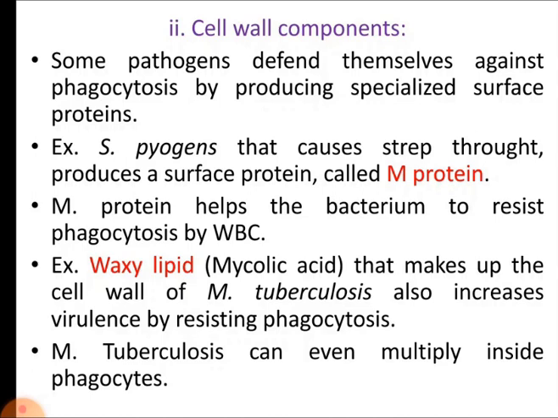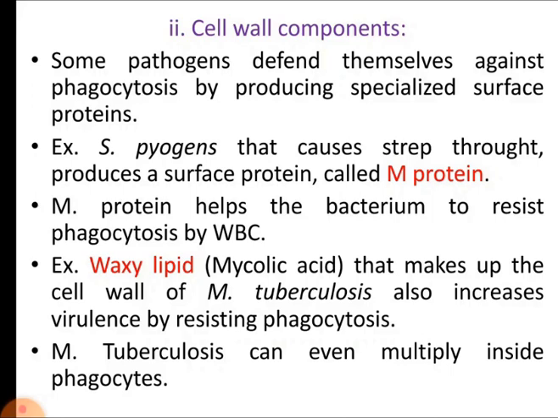We know that when we perform acid fast staining, it is very difficult for the stain to penetrate, that is the stain we use in acid fast staining, ZNCF, Ziehl-Neelsen carbol fuchsin. That penetration is difficult because of this mycolic acid, and it also acts as an important virulence factor that resists phagocytosis.